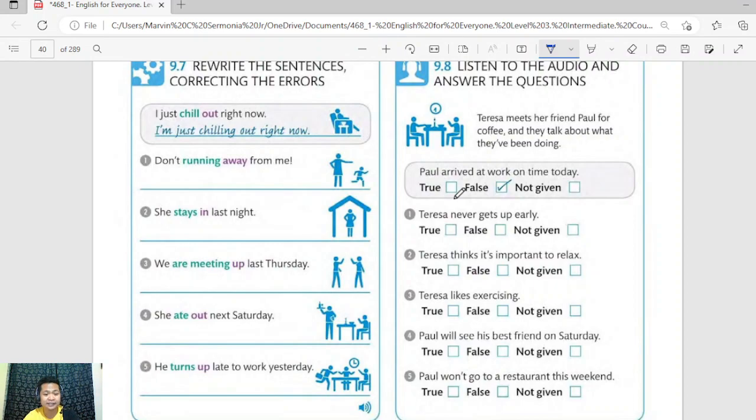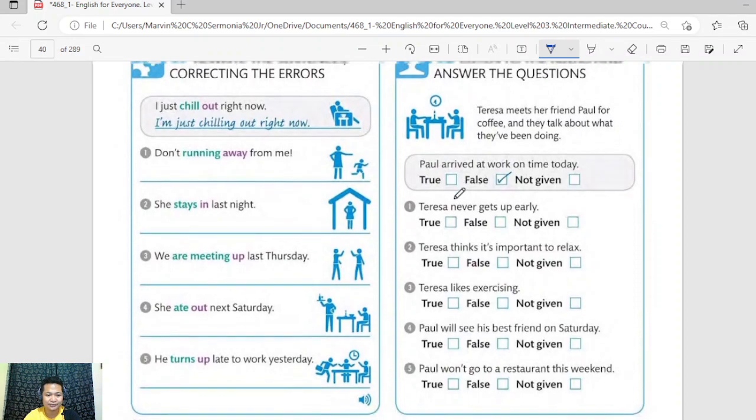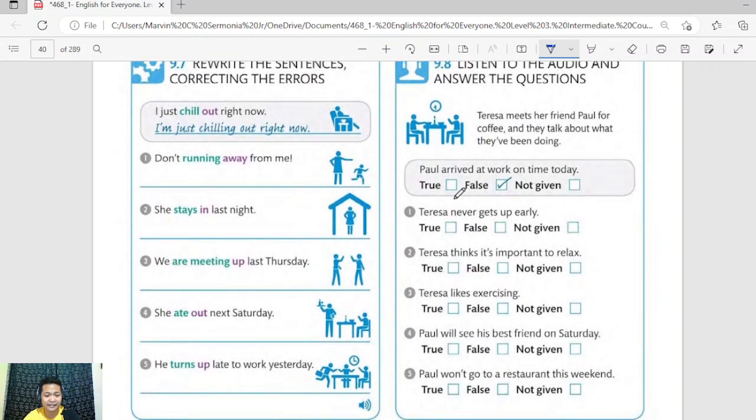We have an example here. "I just chill out right now." Okay, it's right now, so basically it is in the present continuous. And so the right sentence will be, "I'm just chilling out right now." All right. So take time to answer the 5 items here, or to correct the 5 sentences here. Again, you are free to pause the video and write your answer. And probably after 2, 3, or 4 minutes, you may want to counter check your answer to the answers that I will be sharing.